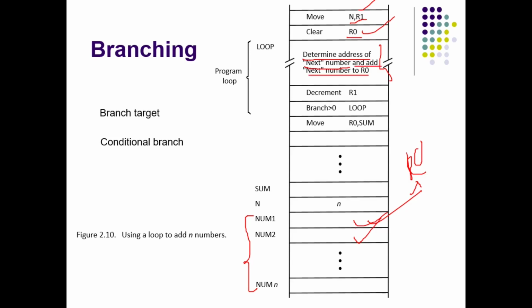So every time you add num1, next you have to determine the address of the next number. That is nothing but incrementing the address of num1. You will go to num2, then num3.